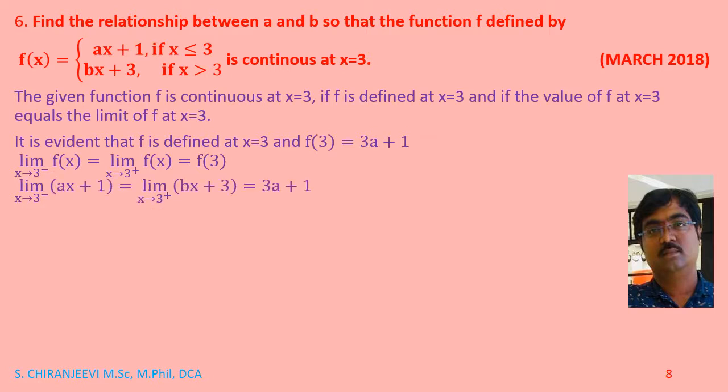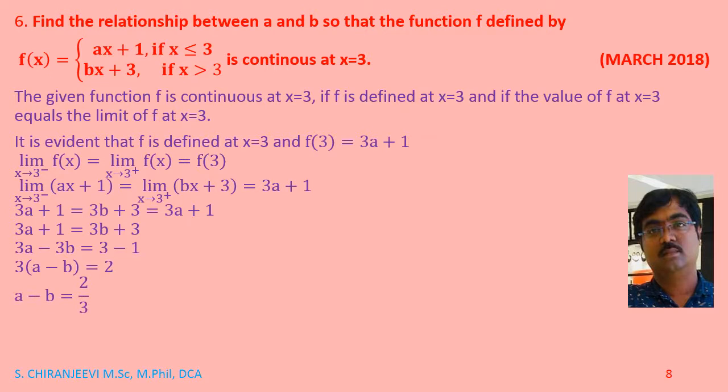So limit x tends to 3 minus, function is ax plus 1, equals limit x tends to 3 plus, function is bx plus 3, equals 3a plus 1. To remove the limit, I need to substitute the value of x by 3. So it will be 3a plus 1 equals 3b plus 3 equals 3a plus 1. So 3a plus 1 equals 3b plus 3. 3a minus 3b equals 3 minus 1. Now if I take 3 outside, it will be 3 times (a minus b) equals 2. a minus b equals 2 by 3. a equals b plus 2 by 3.